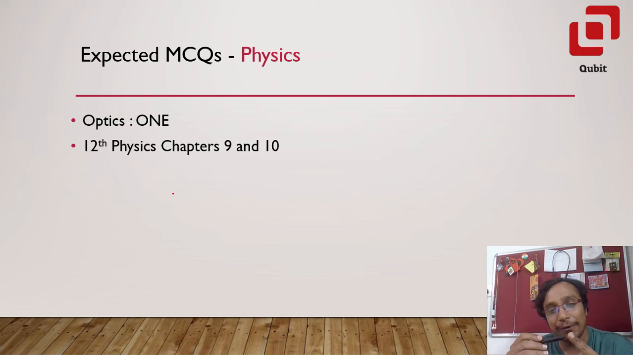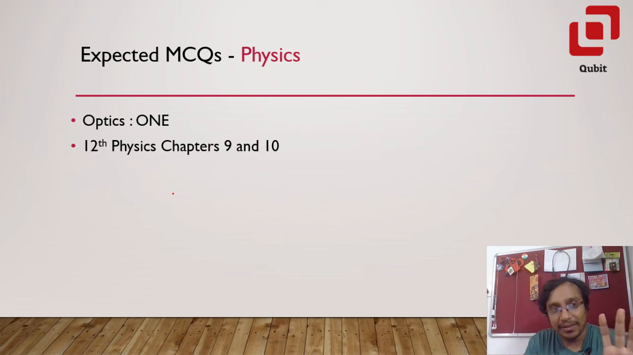It could either be from wave optics, interference, diffraction, polarization, Brewster's law, Young's double slit experiment, single slit diffraction, or it could be from ray optics, mirrors, plane mirrors, concave mirrors, convex mirrors, or lenses or devices like simple microscope, compound microscope, or telescope. Okay, one question we are expecting from optics.